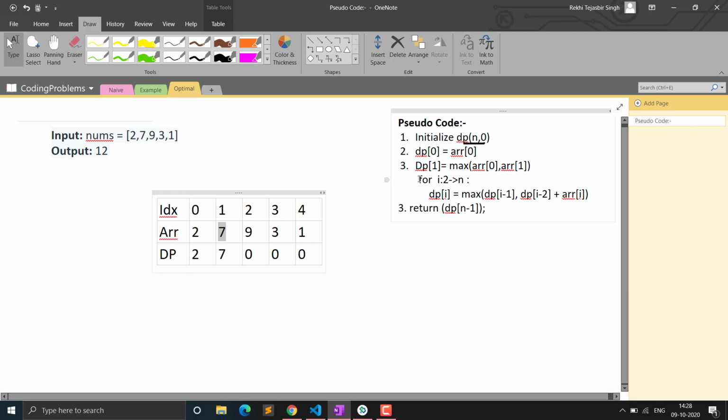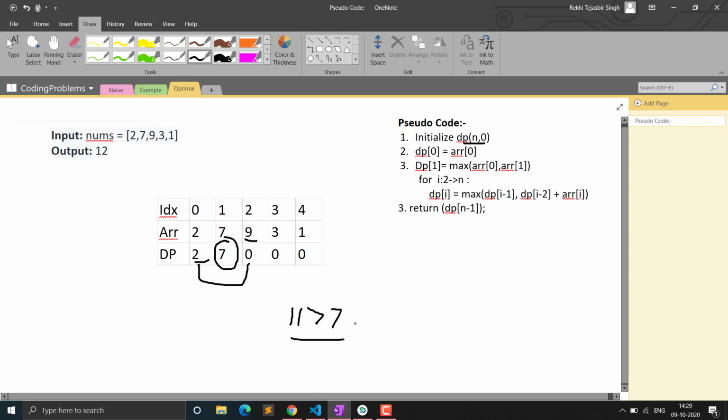We include 7. Now we have to run a for loop, and for every index we will check if we include this index plus the previous-to-previous value that we were getting, 2 plus 9. We will check if 2 plus 9 is greater than this value. Either we include both 2 and 9, that is 11, or we include 7. But we will include the maximum of both. So this is our basic approach.